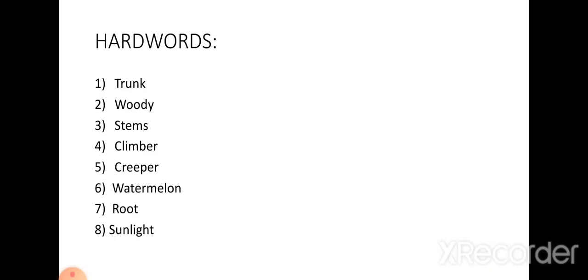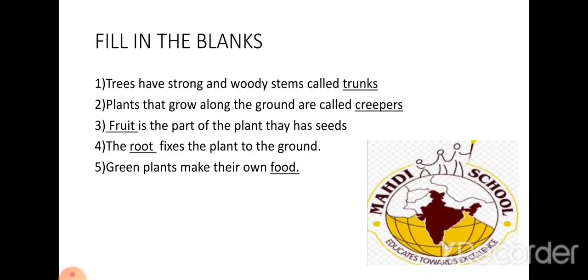Now next. Trees have strong and woody stems called dash. What will be the answer? Trunks. What is the second? Plants that grow along the ground are called dash. What will be the answer? Creepers.